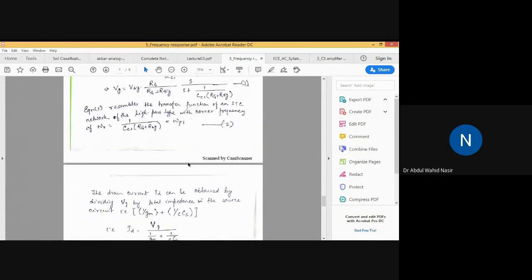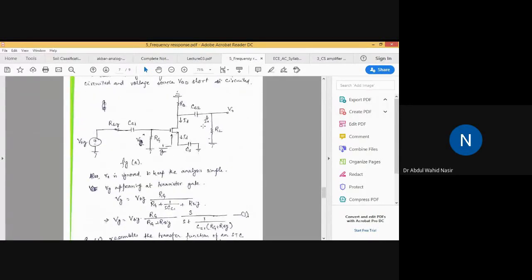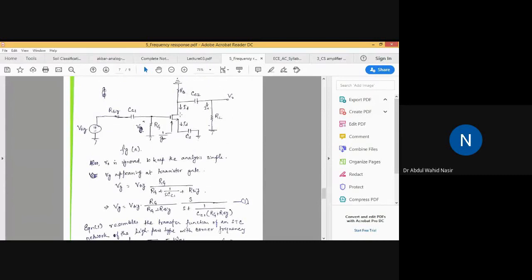So where are those components? RD is there, RL is there, and CC2 is there. If you assume a current I flowing here, then I naught will be, for example, this I will be equal to ID plus I naught. So from there we can find I naught, using again the current divider rule in the branch.